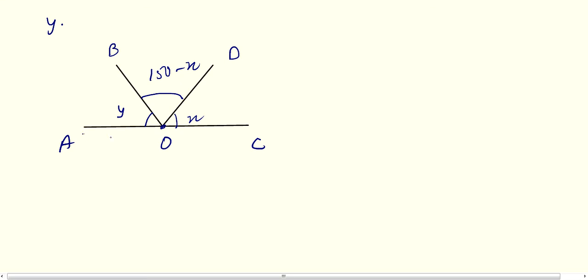So again AOC is your straight line. That means this is your straight angle, which will be equals to 180 here. And in this particular question you are having three angles. First is AOB, second is BOD, and the third one is DOC.